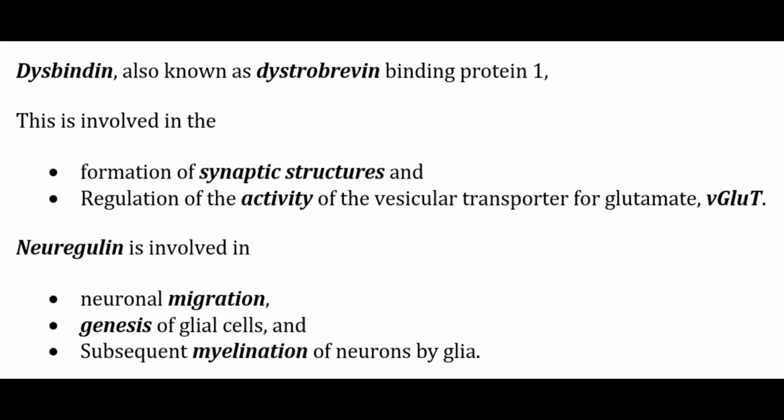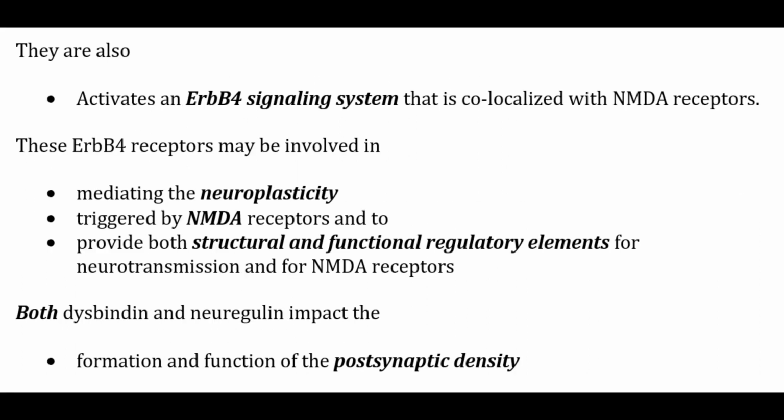Neuregulin, on the other hand, is involved in neuronal migration, genesis of glial cells, and subsequent myelination of neurons by glia. It also activates an ERBB4 signaling system that is co-localized with the NMDA receptors. Now, coming on to ERBB4 receptors themselves, they may be involved in mediating the neuroplasticity triggered by NMDA receptors and to provide both structural and functional regulatory elements for neurotransmission and for NMDA receptors. Both dysbindin and neuregulin impact the formation and function of the postsynaptic density.